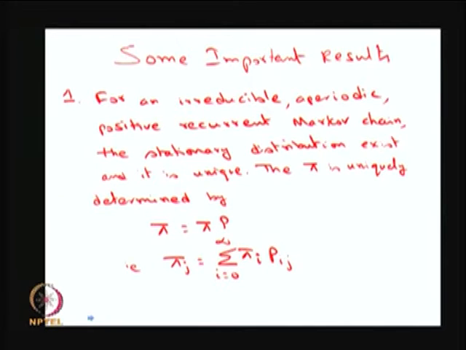Positive recurrent also means the mean recurrence time is a finite value. If these three conditions are satisfied by any time homogeneous discrete time Markov chain, then the stationary distribution can be computed using pi is equal to pi P and the summation equal to 1, and that is going to be a unique value.